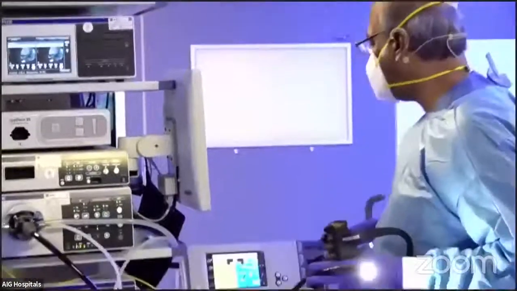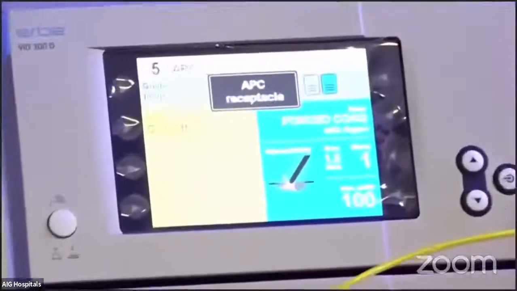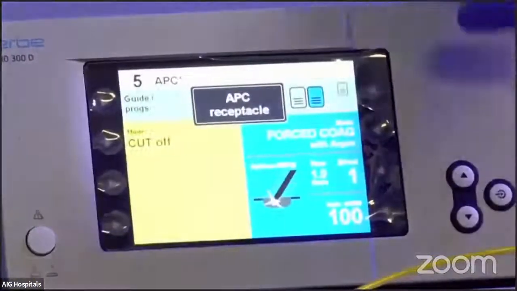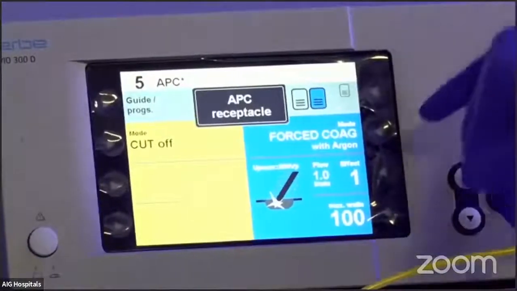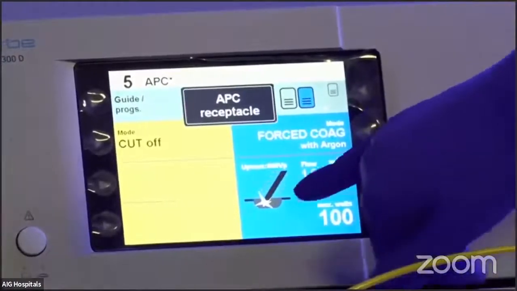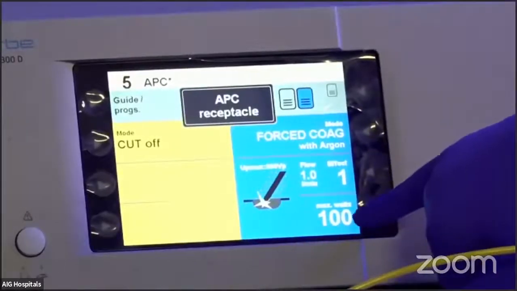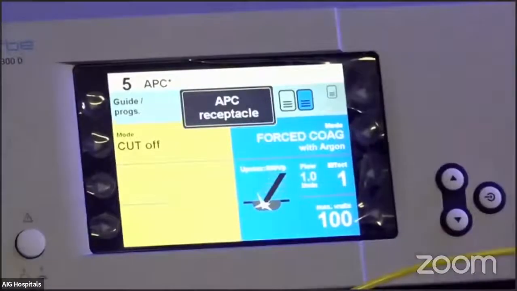Now, before we start the procedure, I'd like to show you the setting of the APC. The camera can focus. This is very important. This is a crucial part of this. Samal, can you see this? Yes, I can see it, sir. You can see that we are using a regular ERBE 300D. We are on forced coagulation. We are using a flow rate of 1 liter per minute, effect 1, and wattage is 100. So this is 1-1-100, very important, remember.